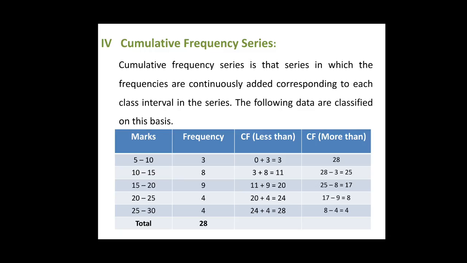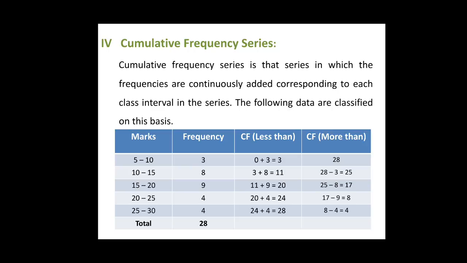Now coming to another important type of cumulative frequency series. Students, one more important type of statistical series is cumulative frequency series. Cumulative frequency series is that series in which the frequencies are continuously added corresponding to each class interval in the series. It means that in such a series, the frequencies are progressively totaled and aggregates are shown. The table given here in this slide shows the cumulative frequency series.